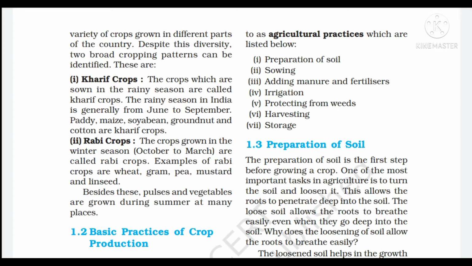And the crops which are grown in the winter season are called Rabi crops. The season of Rabi crops in India is generally October to March. Examples of Rabi crops are wheat, gram, pea, mustard and linseed.